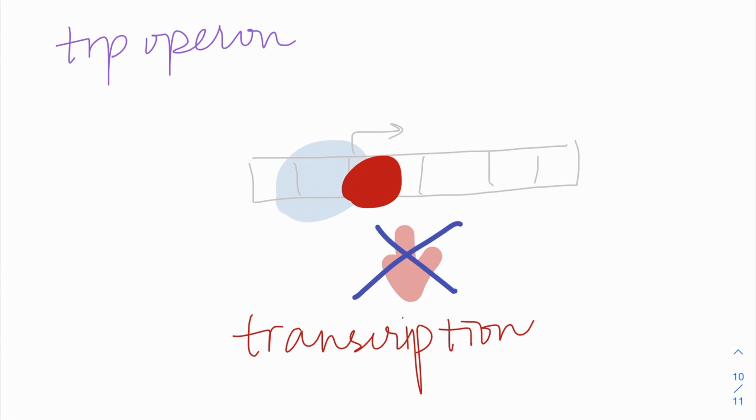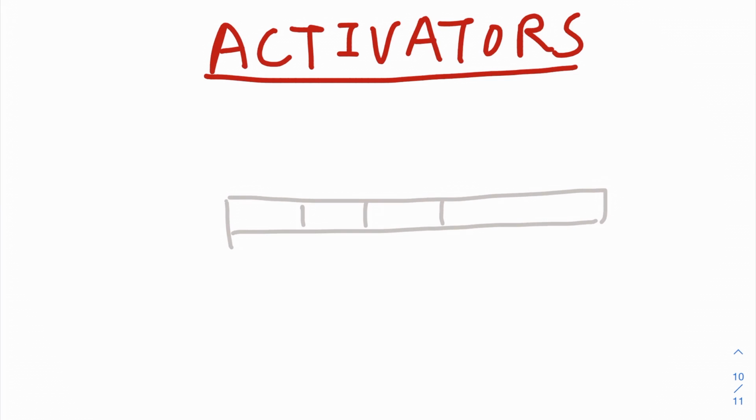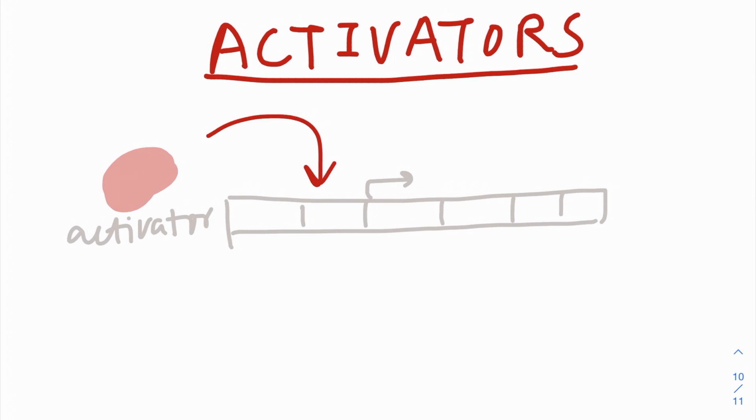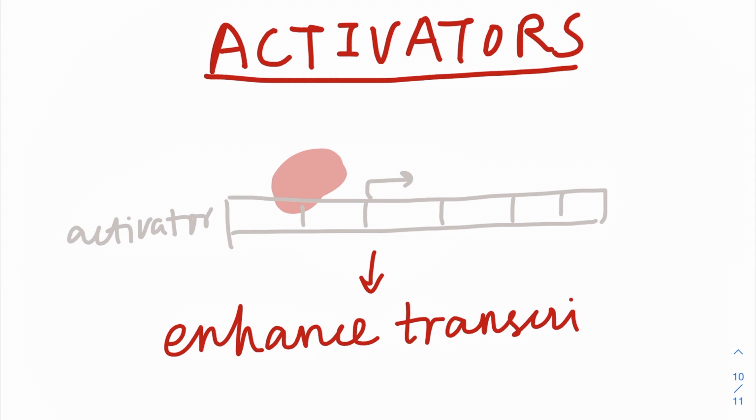However, the regulatory protein can also be an activator. Activators can regulate both repressible and inducible systems. However, different from repressors, activators cause an increase in transcription instead of switching transcription on and off. Therefore, activators and repressors can act on one gene at the same time. The combination of the effects determines the rate and whether a gene is transcribed.